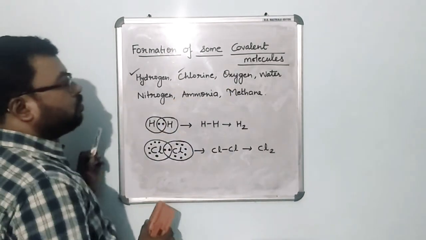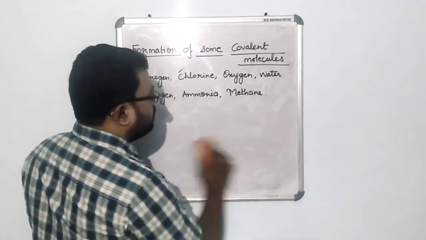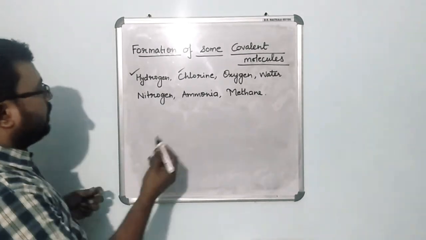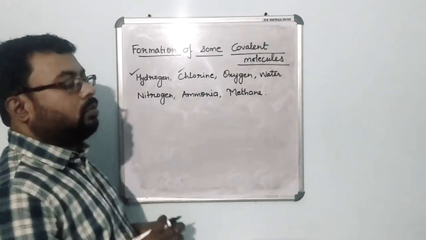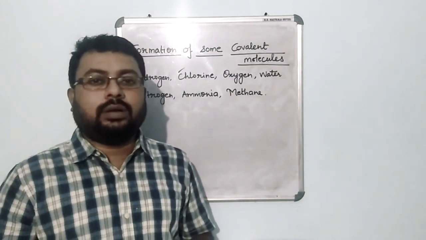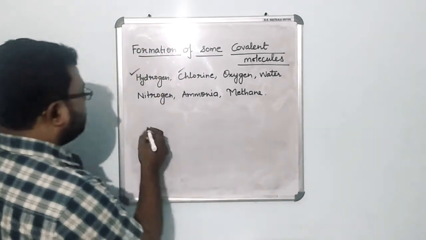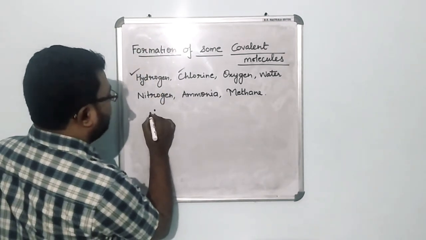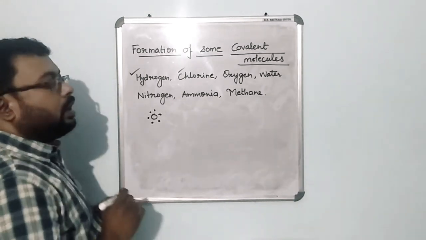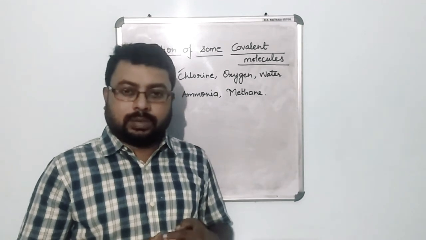Now let us move on to oxygen. How is oxygen gas formed? In oxygen, we all know how many valence electrons oxygen has? Yes, it has got 6 electrons. Very good. So oxygen has got 6 electrons: 1, 2, 3, 4, 5 and 6. Now oxygen requires 2 electrons to attain stability.